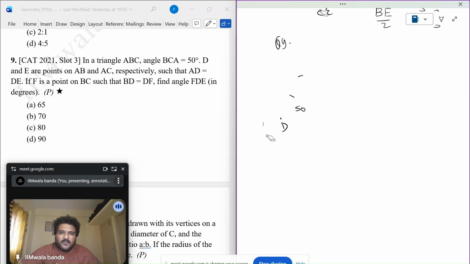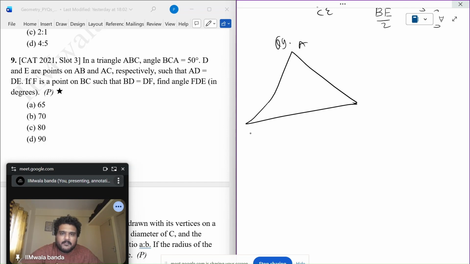Let's redraw. In a triangle ABC, angle BCA is 50. A, B, C. This is 50. D is a point on AB.